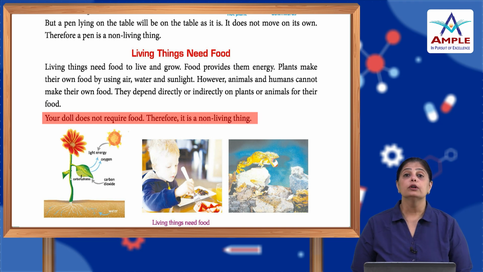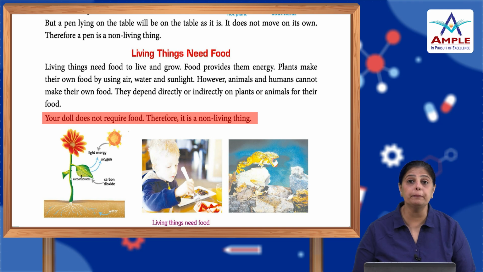So, children, what are some of the basic necessities on which our survival depends? Food, water, sunlight, air. It is not only us, it is every living organism, be it plants, be it animals, be it human beings. We all require food to survive. Now, plants make their food by using sunlight, water and air. Animals and humans cannot make their own food, but they depend directly or indirectly on plants or animals for